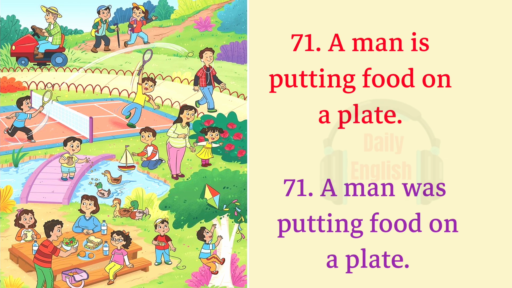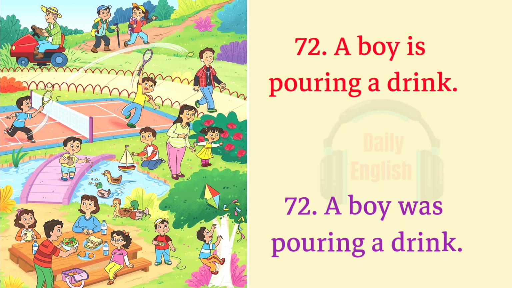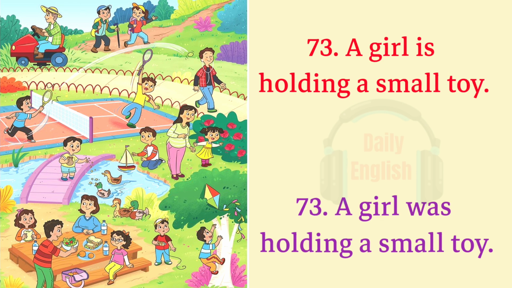71. A man is putting food on a plate. A man was putting food on a plate. 72. A boy is pouring a drink. A boy was pouring a drink. 73. A girl is holding a small toy. A girl was holding a small toy.